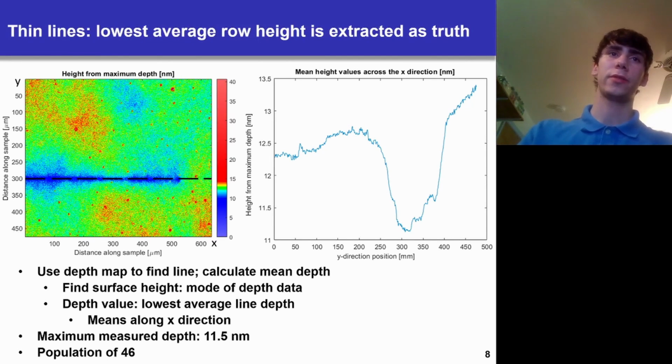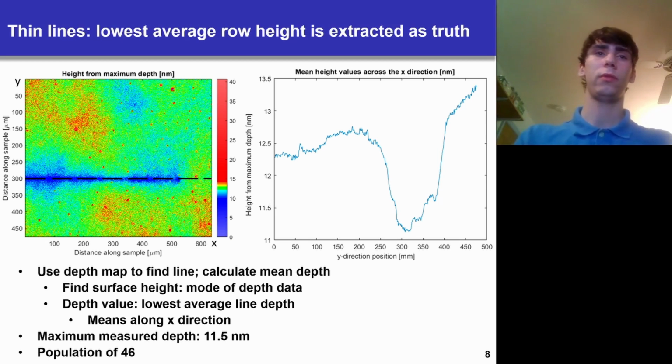So for thin lines, we take the lowest average row height and extract that to get our truth value. From the depth map, we find the line and calculate the mean depth of it. This line is found as a depth from a found surface height, which is the mode of the depth data. So the most common value, all that green in this map here, is going to be the floor value.